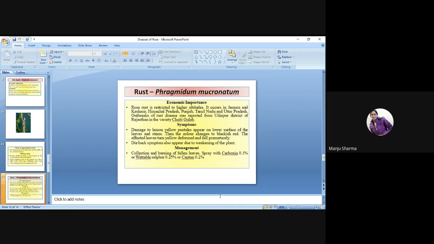The next one is the rust disease, caused by Phragmidium mucronatum. The economic importance: rose rust is restricted to higher altitudes. It occurs in Jammu and Kashmir, Himachal Pradesh, Punjab, Tamil Nadu, and Uttar Pradesh. Outbreaks of rust disease were reported from Udaipur district of Rajasthan in the variety Chitti Gulab.